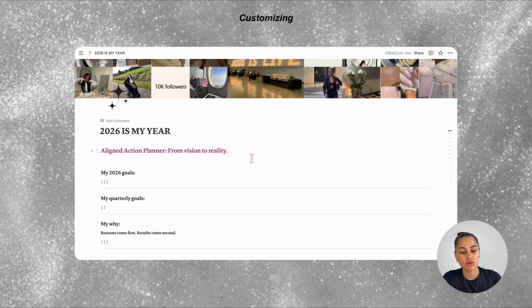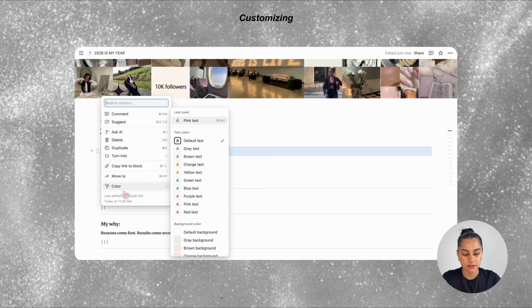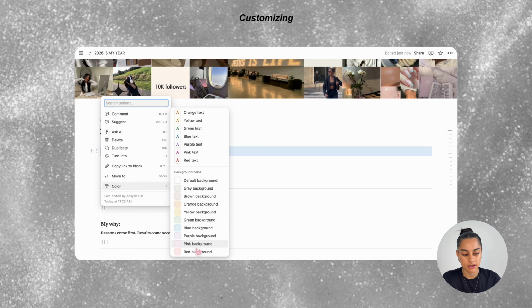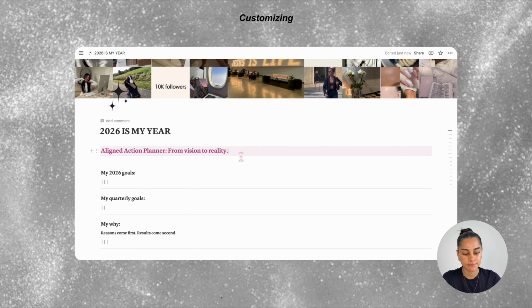And if you wanted to make the background a different color, you can just click the dots over here and then color and choose a background color. Let's go pink. And that's what it will look like. So you can fully customize this to suit your aesthetic. You can also do this with any page.